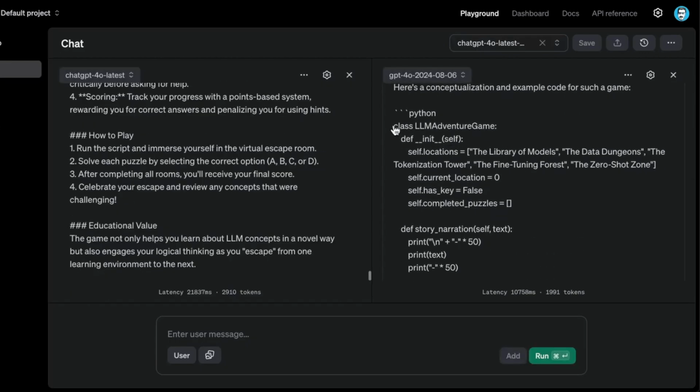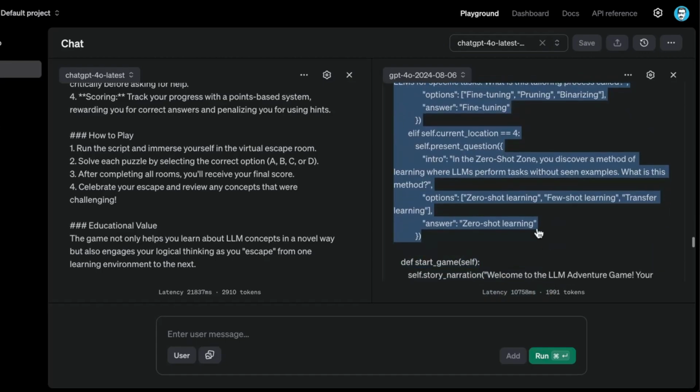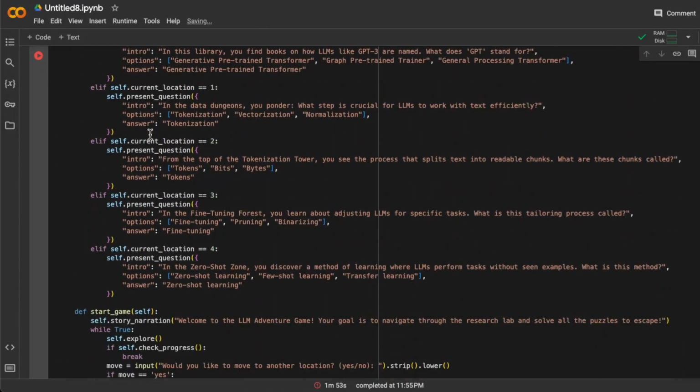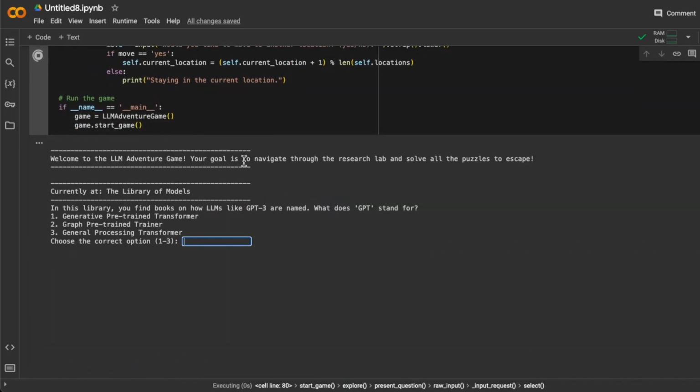All right, so I'm going to take this one first, and then I'm just going to test it. Okay, I'm going to bring it to Google Colab and paste it here. So definitely longer code, I can see. I'm going to run this. Okay, welcome to the LLM adventure game. Your goal is to navigate through the research lab and solve all the puzzles to escape. Currently at the Library of Models. In this library, you find books on how LLMs like GPT-3 are named. What does GPT stand for?